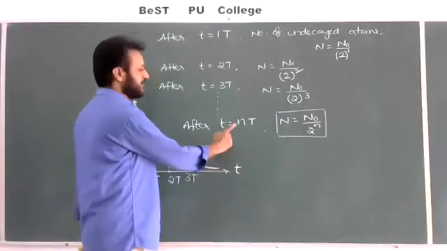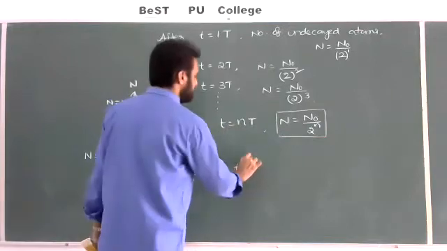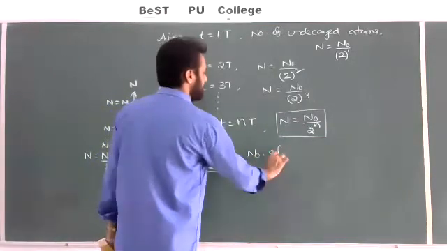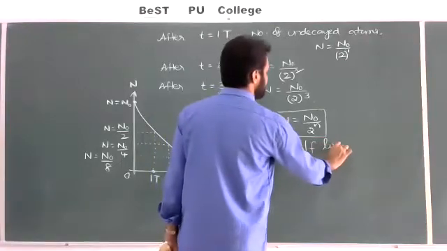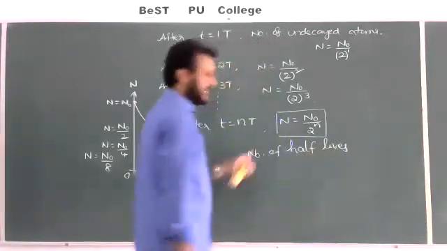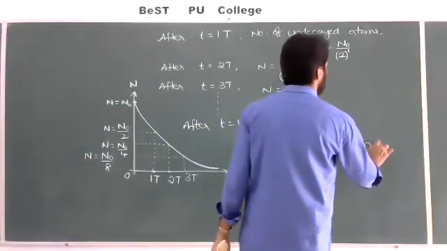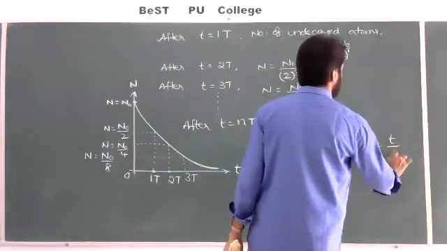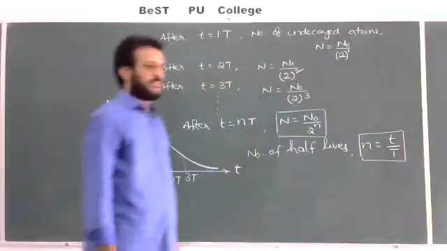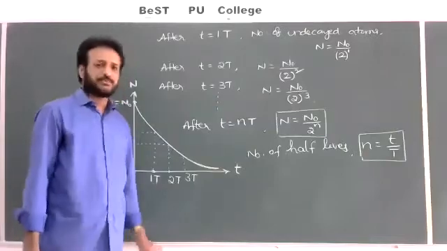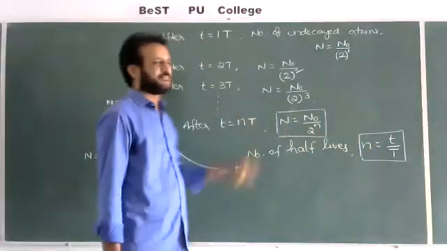But in this formula, what is the formula for the number of half-lives? We can write here the number of half-lives. Take capital T to the left side. If we take capital T to the left side, then n is equal to small t by capital T, we can write. This is the formula for the number of half-lives. In the above formula, if you put n is equal to small t by capital T, check what you will get.